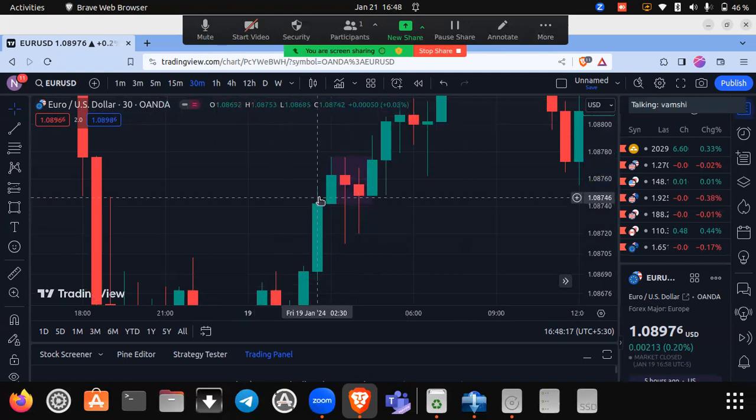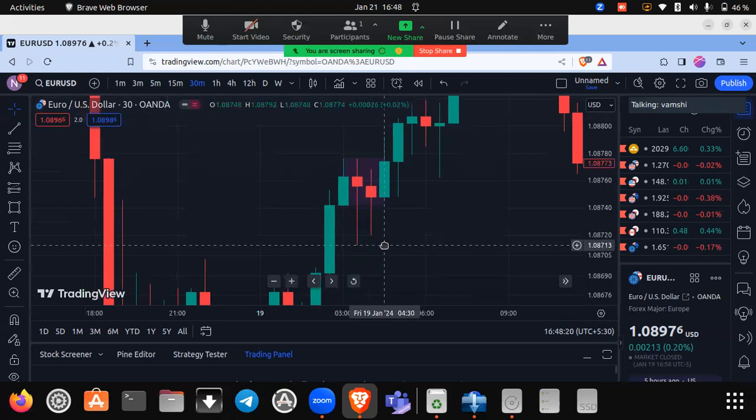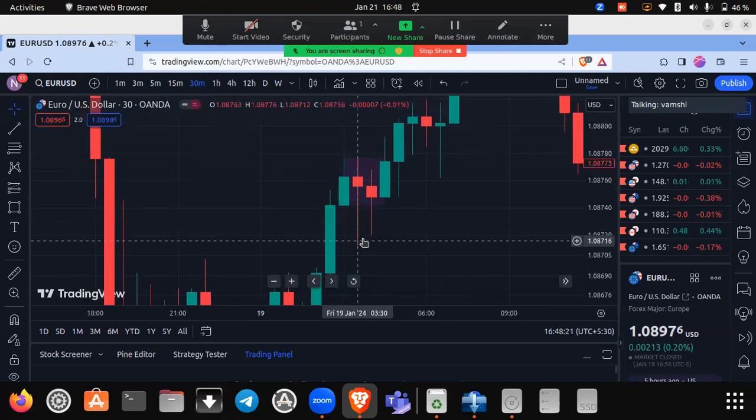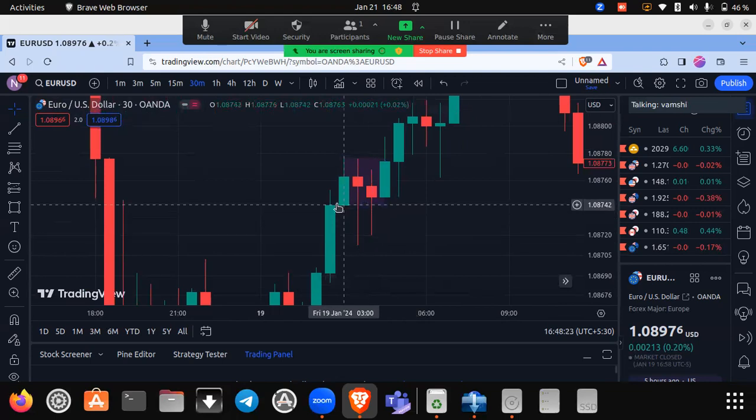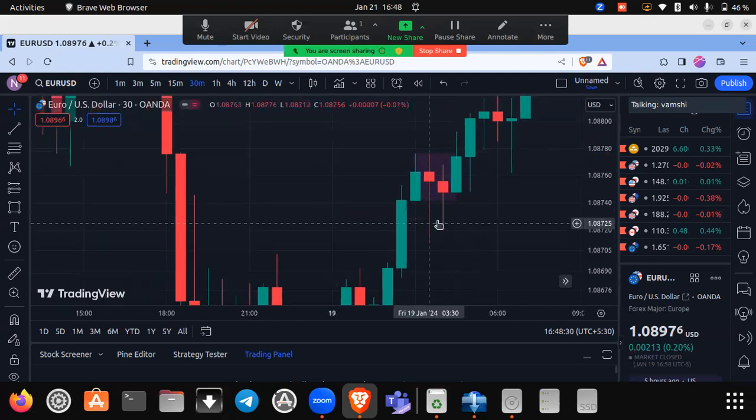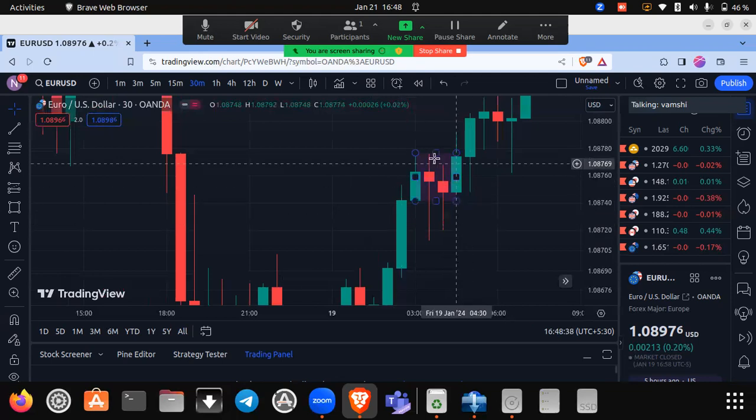This is another example for an invalid engulfing sell. Here, although the wicks are lower than the lowest point of the green candle, we need the body to close below the lowest point of the green candle. Not the wicks, but the body of the red candle needs to close below the green candle. Only then will we call it a valid engulfing sell.